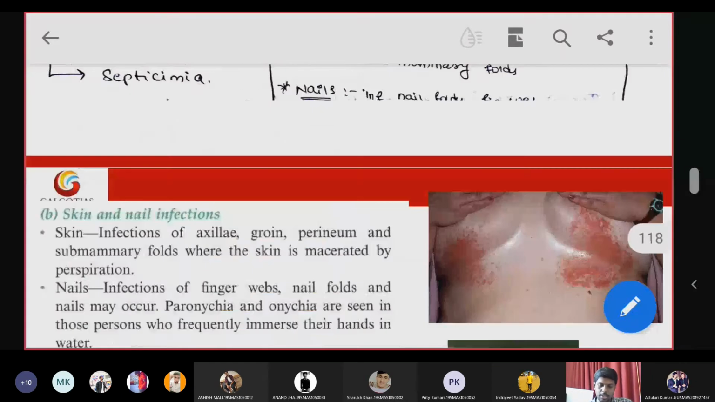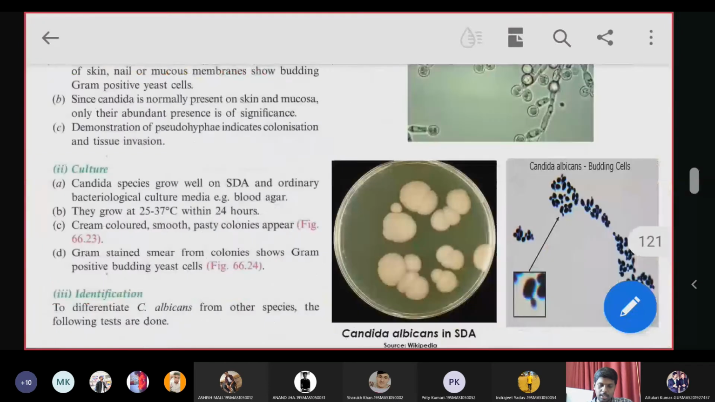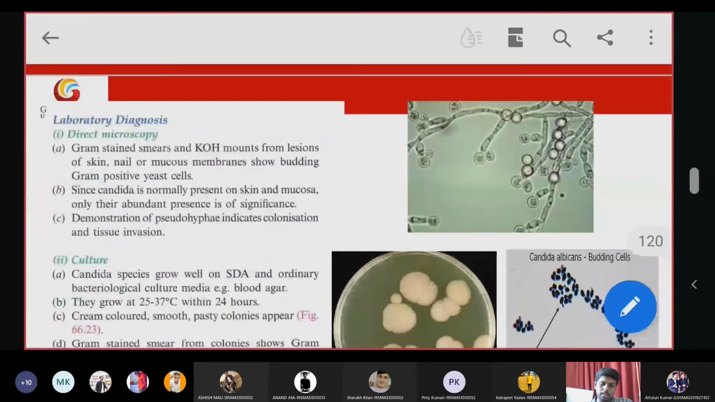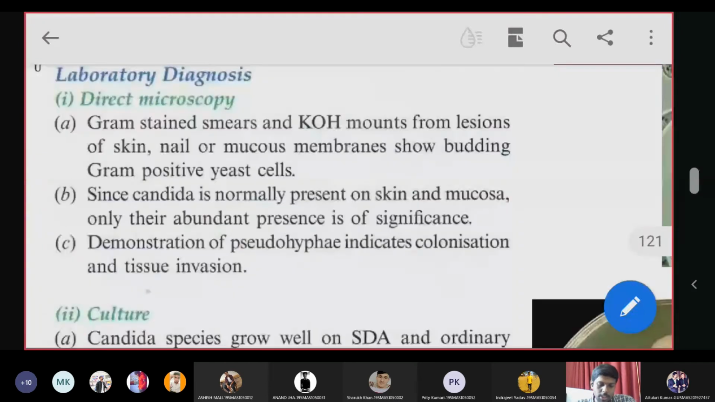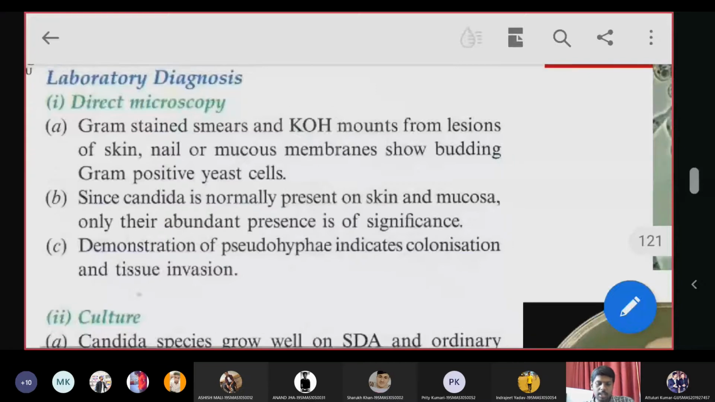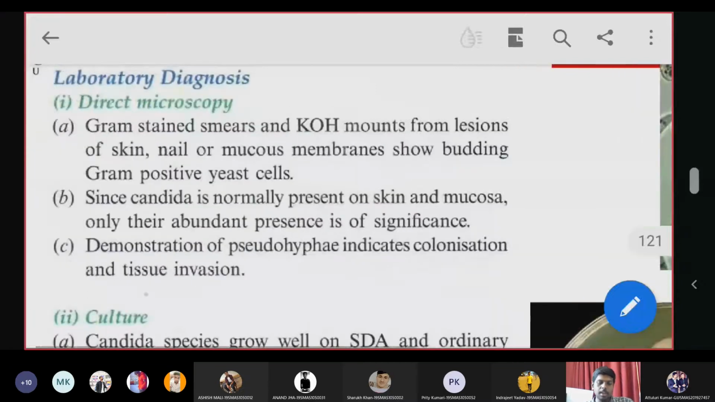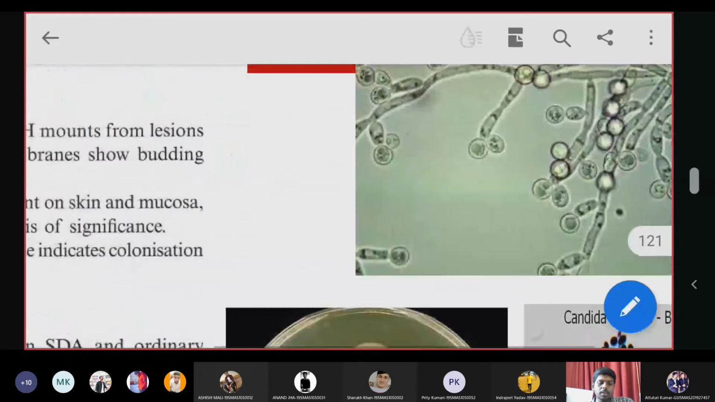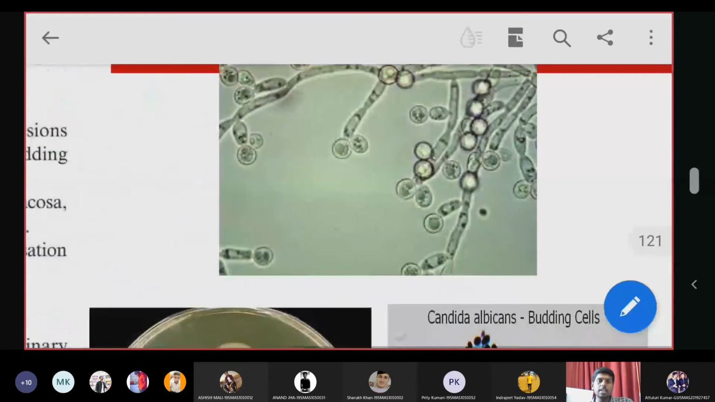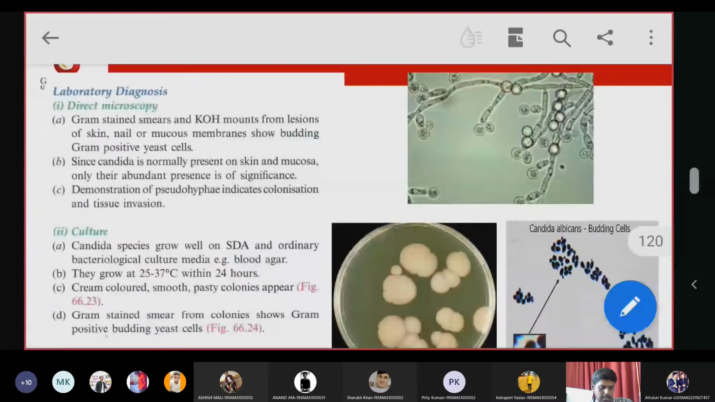So I will show you the lab diagnosis of Candida. Coming to direct microscopy, in the KOH preparation you can identify budding yeast cells and pseudohyphae. Also, if you perform gram staining, Candida species will be gram positive in nature. So upon gram staining, you can see gram positive yeast cells in the slide, and that indicates a possibility of Candida infection in the patient.